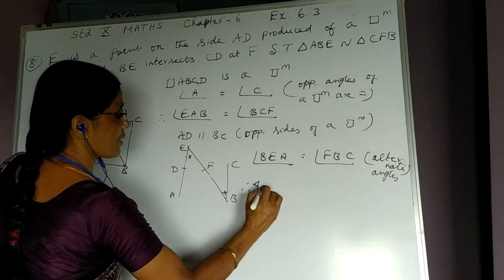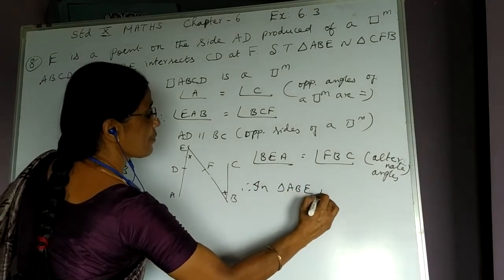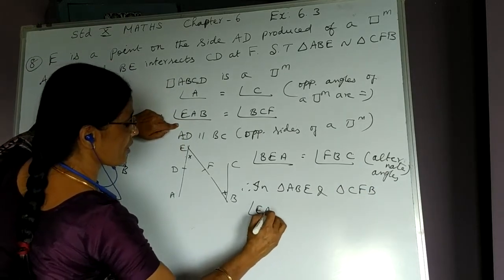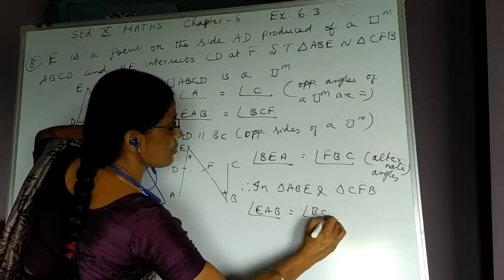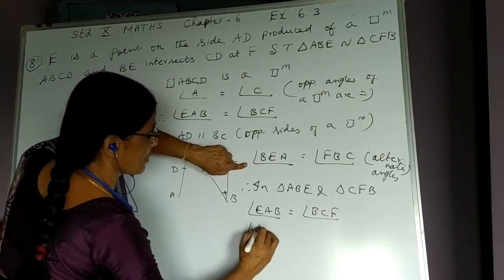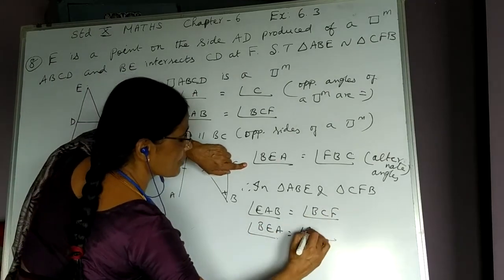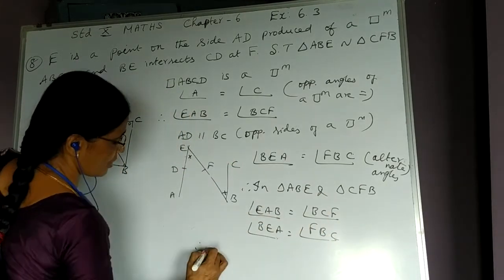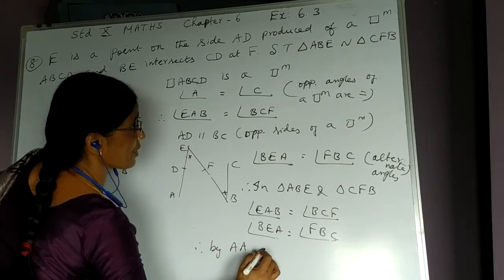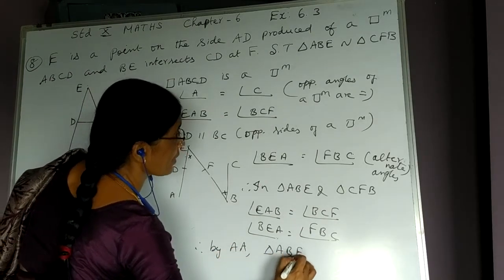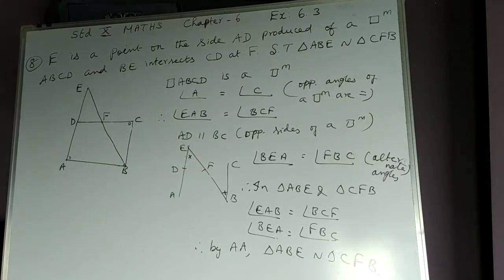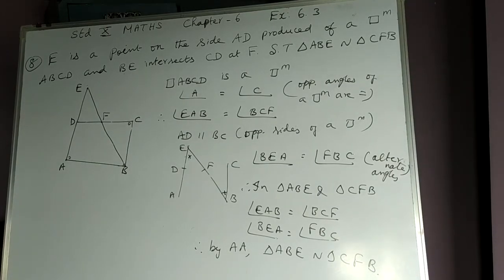Therefore, in triangle ABE and triangle CFB, we got EAB is equal to BCF and BEA is equal to FBC. Two pairs of angles we proved in these two triangles equal. Therefore, by AA criterion, triangle ABE is similar to triangle CFB.